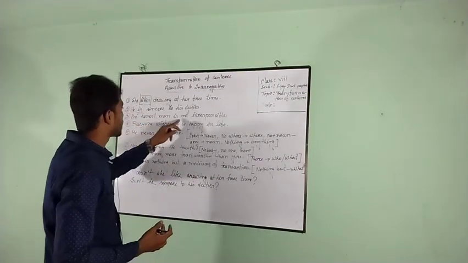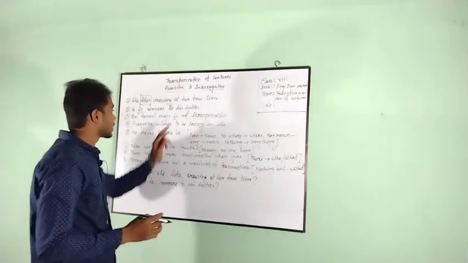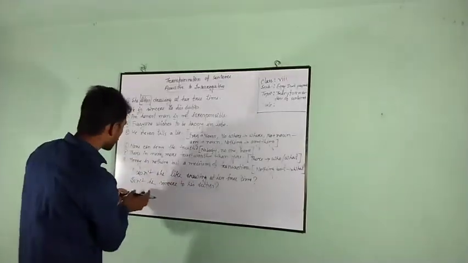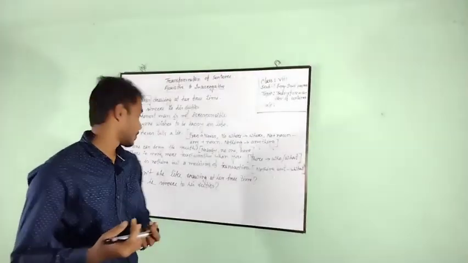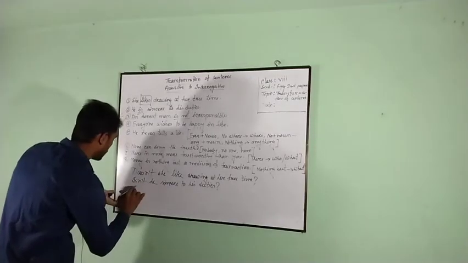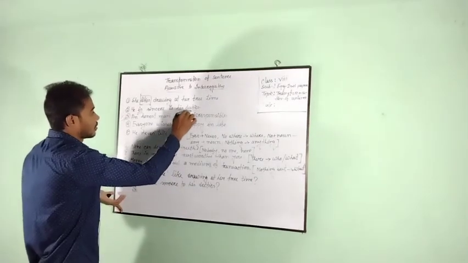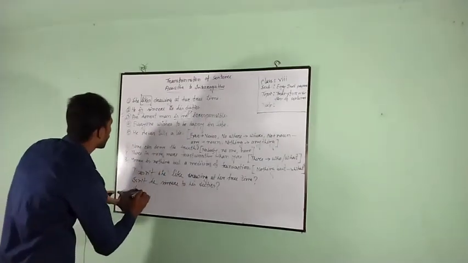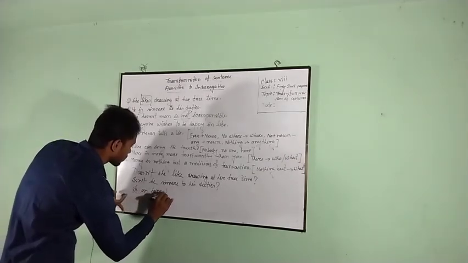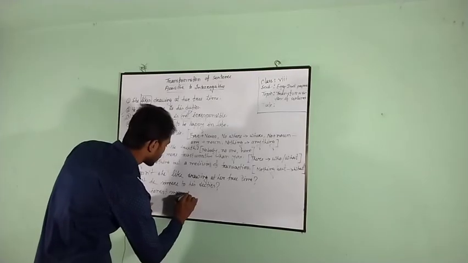Number 3. It is the same rule. An honest man is not irresponsible. Here the sentence is in the negative form, so the interrogative sentence will be affirmative. An honest man is not. Is an honest man irresponsible?